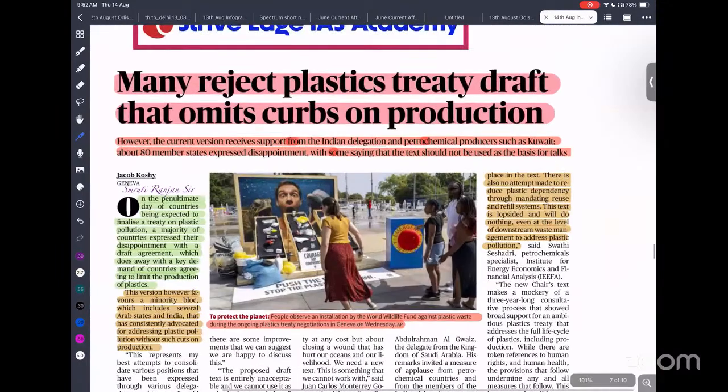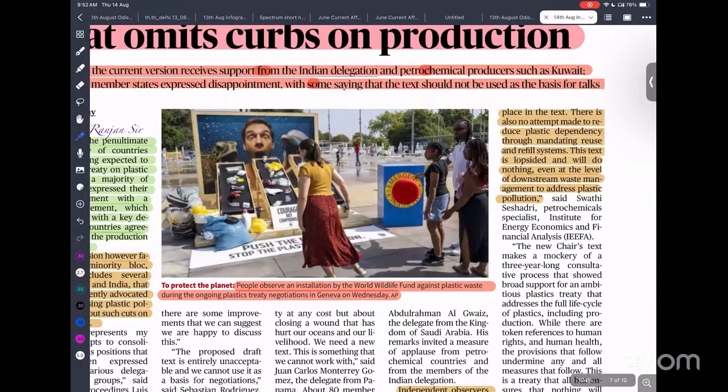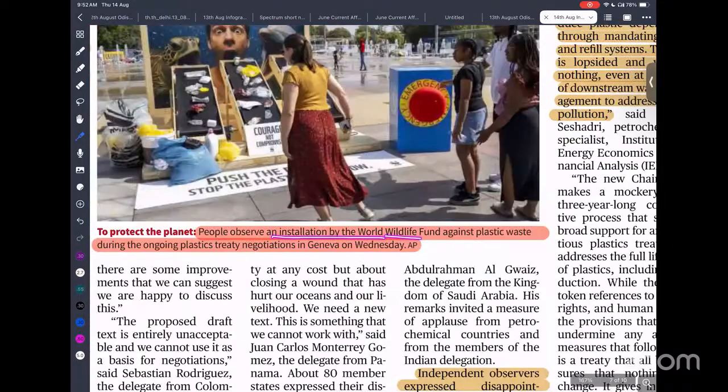Many reject the plastic treaty draft that omits the curb on production. Recently a plastic treaty negotiation is going on in Geneva. You can see people observed the installation of the Worldwide Fund against plastic waste during the ongoing plastic treaty negotiation in Geneva. They can ask about the plastic treaty recently held in which location. So it is in Geneva.